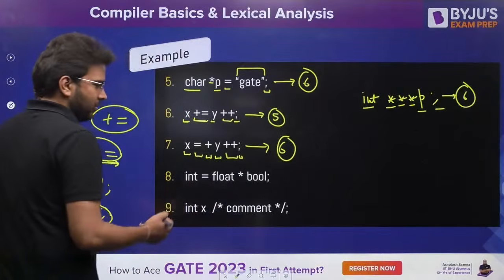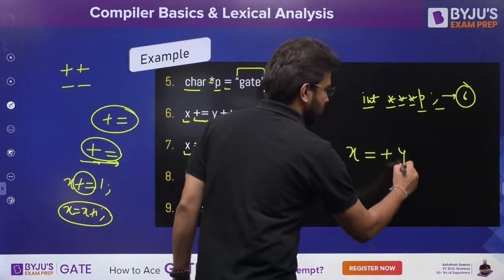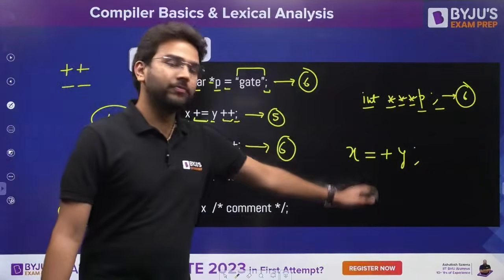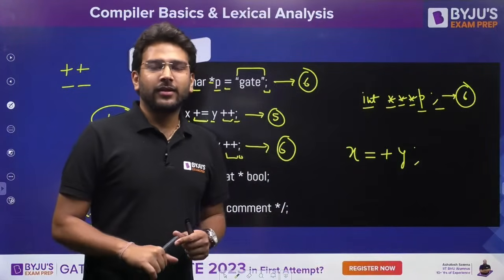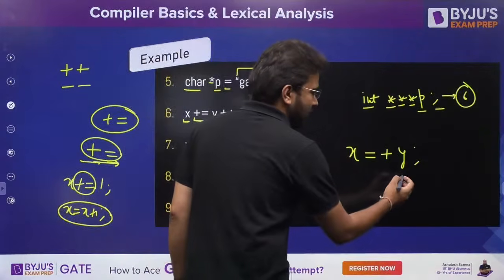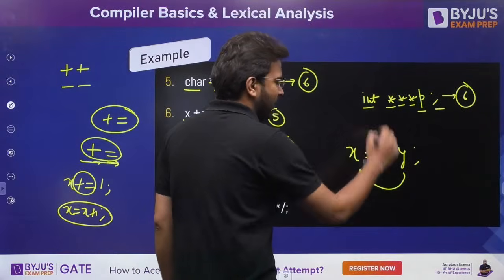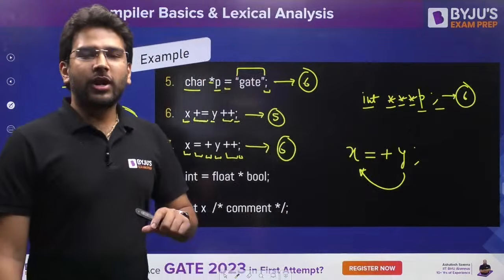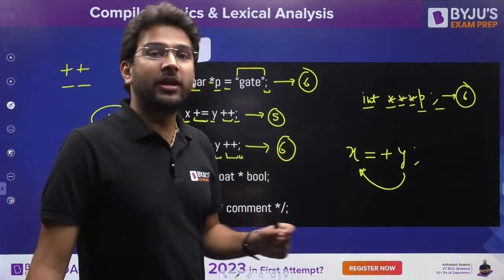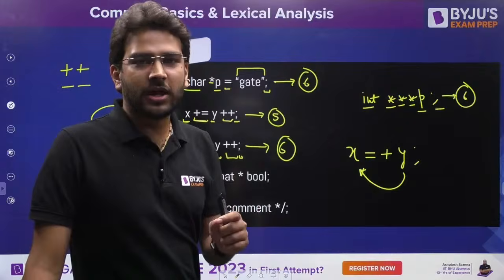Fine. Now let's talk about this one. And this is not an error. If I'm writing, let's say this one, carefully see this. What is it going to do? It is not an error. Remember this. What it is going to do is just assign the R value to the L value. Write a program and write this statement. You will never get an error. I'm telling you this. After this class, you can try to do this.